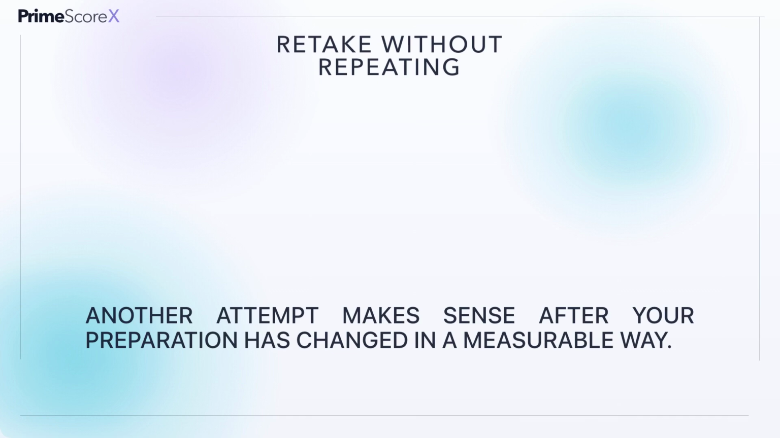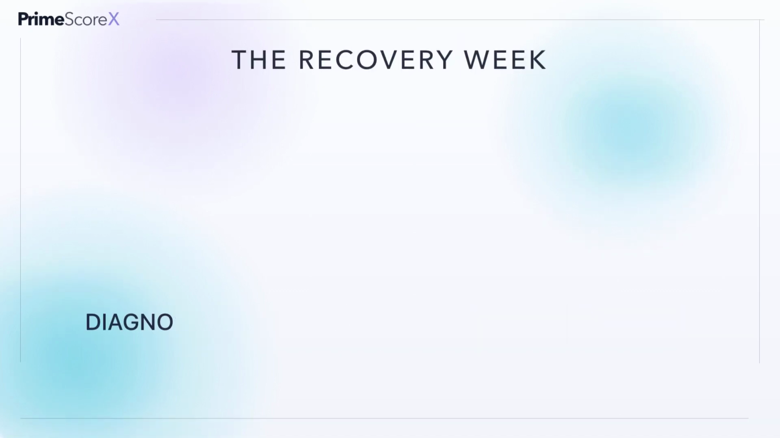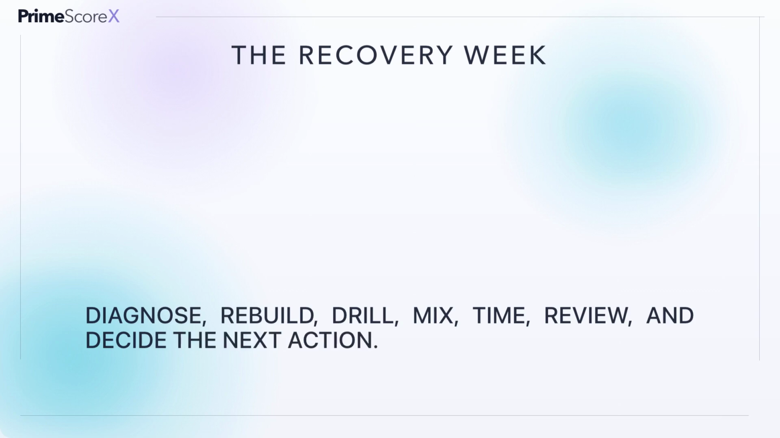A retake plan should answer 3 questions. What was the dominant cause of the previous result? What specific work corrected it? What new evidence shows that the correction holds under test conditions? Time passing by itself is not preparation. More random questions are not necessarily preparation. A changed method, improved accuracy, and stable timed performance are reasons to believe the next attempt can be different.